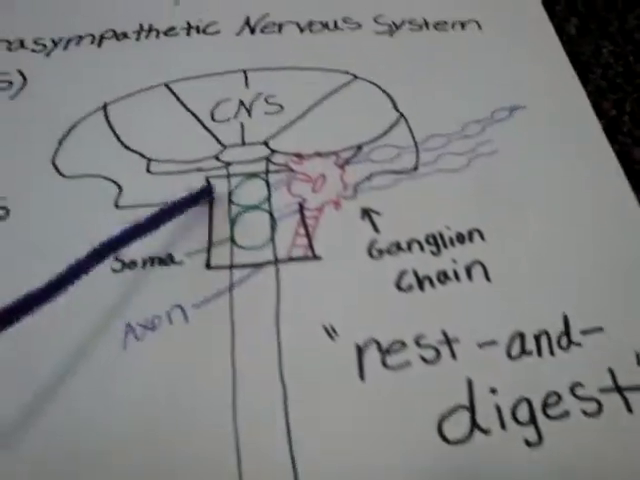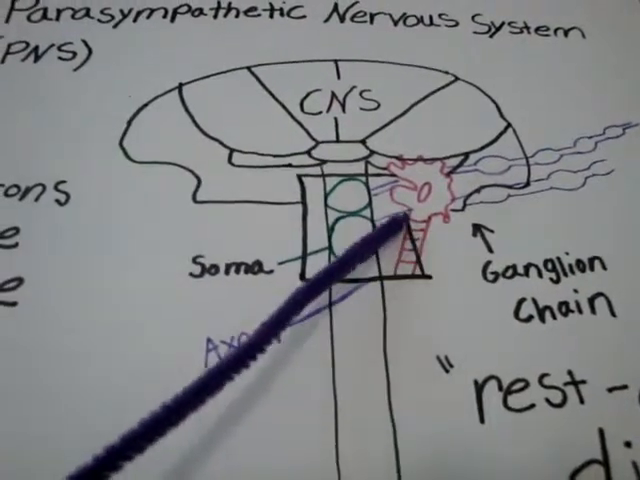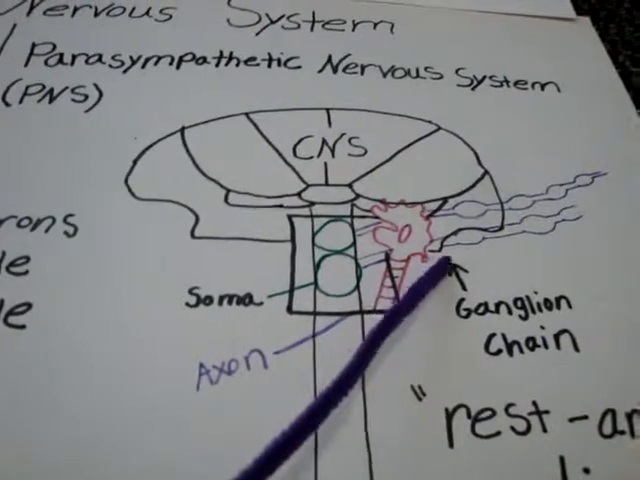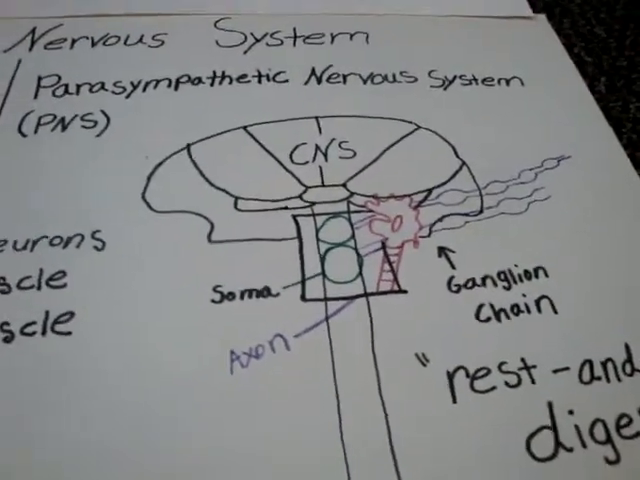It occurs in the top of the brainstem. A soma also sends out an axon to synapse with a ganglion, and then the ganglion synapses with the target cell.